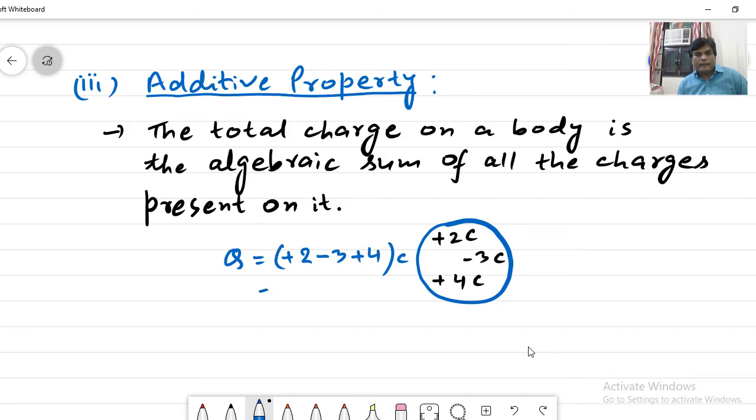That means 4 plus 2, 6, minus 3, that is 3 coulomb. So the total charge is just the algebraic sum of all the charges present on that body. This is the meaning of the additive property.